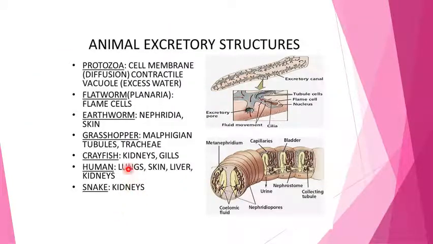In this slide you can see various lower animals as well as higher animals. In protozoa, it is cell membrane diffusion, and a contractile vacuole is there. In flatworm, for example planaria, it is the flame cell. In earthworm, it is nephridia. In grasshopper, it is Malpighian tubules. In crayfish, it is kidneys. In human, it is the kidney, and the lungs, skin and liver also help in excretion. In snake, the excretory organ is the kidney.